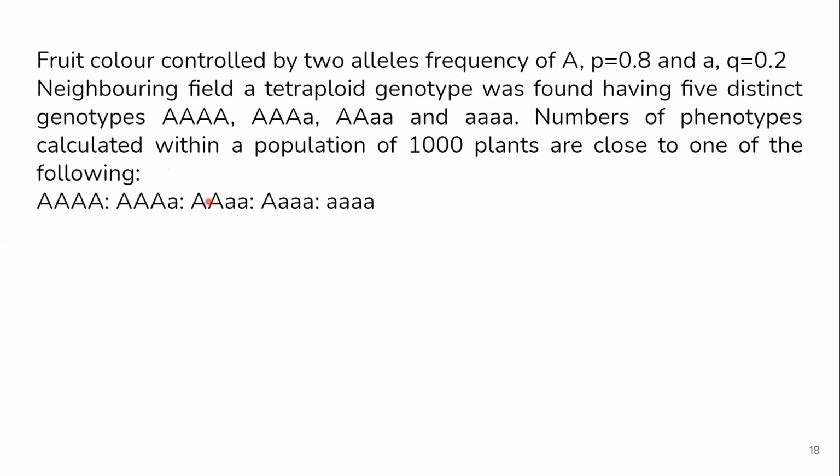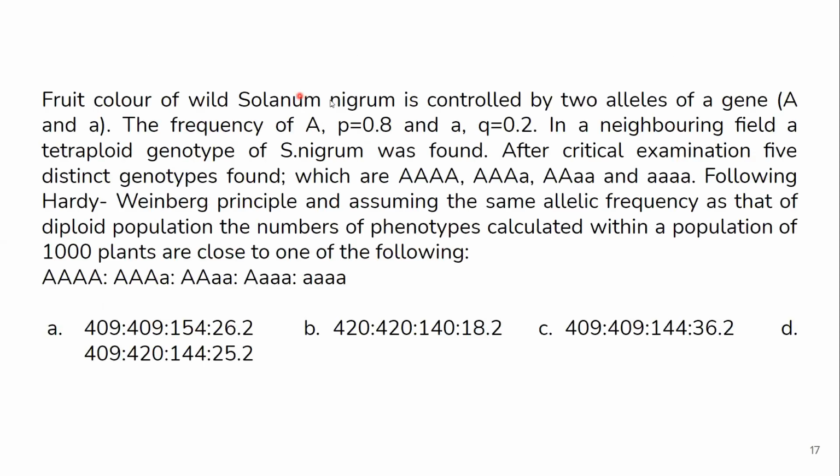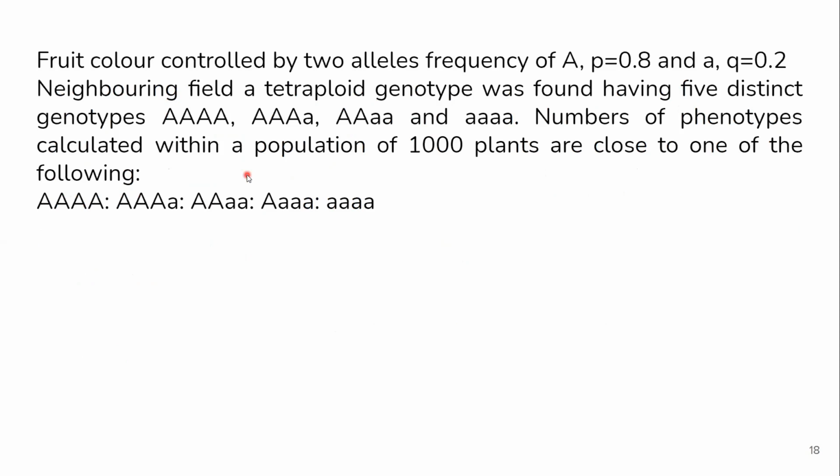the fruit color. So the fruit color of Solanum nigrum is controlled by two alleles, capital A and small a, and they have given you the frequency of both the dominant and the recessive one. Now they are saying in an adjacent field, they found a tetraploid genotype of the same plant, which is having these particular genotypes. And they are asking, if this particular population follows the Hardy-Weinberg law, then calculate the genotypic frequencies if there are 1,000 plants. Such a big question. Let me simplify it for you.